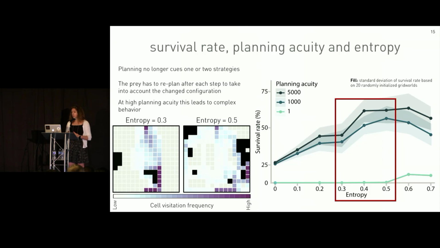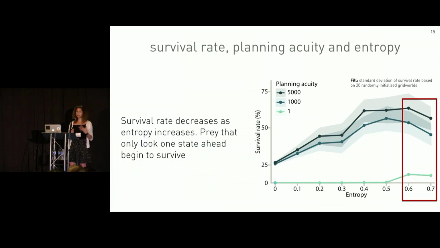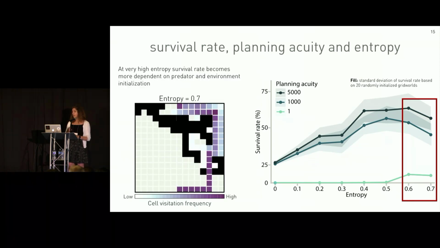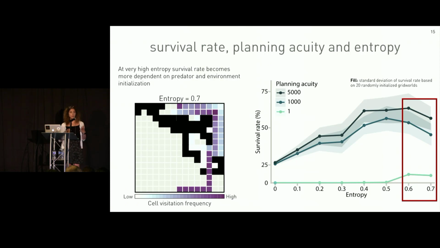As we increase entropy further, survival rate starts to decrease. And interestingly, we start to see survival in prey that only consider one future state ahead. This means that planning is no longer that important. Survival visitation heat map now becomes dependent on environment and predator initialization, and shows that planning again begins to cue one or two strategies.